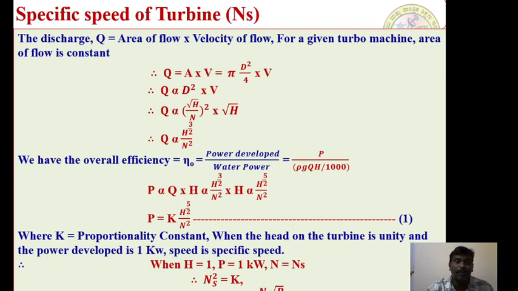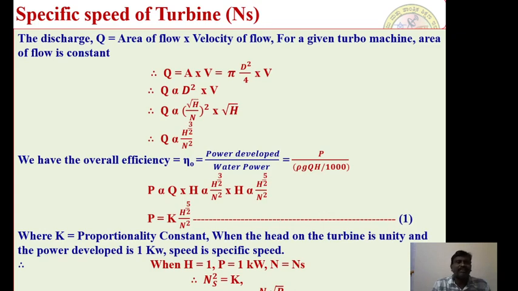Therefore, Q proportional to D square into V. We have already defined the value of D, root H by N. Therefore, Q proportional to root H by N the whole square into root H. Therefore, Q proportional to H to the power of 3 by 2 by N square. In place of V, we can write root H, because the absolute velocity of the water is directly proportional to the square root of the head in the turbine.